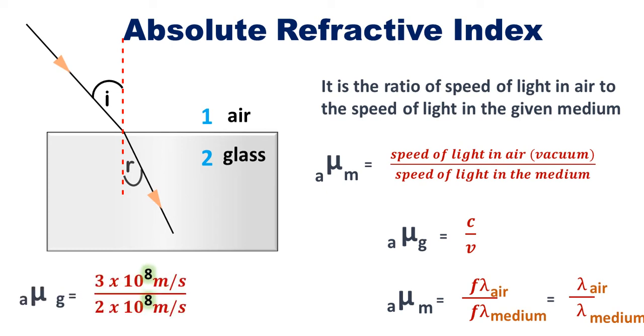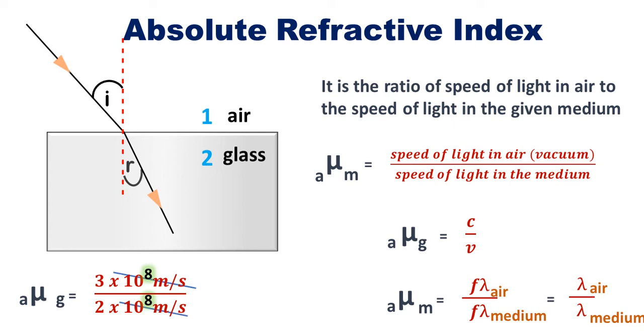Now let us calculate the refractive index of glass with respect to air. You know the speed of light in air, 3 into 10 to the power 8 meter per second, and you know the speed of light in glass. If you don't know, then check the video, rewind and check the video. 2 into 10 to the power 8 meter per second.